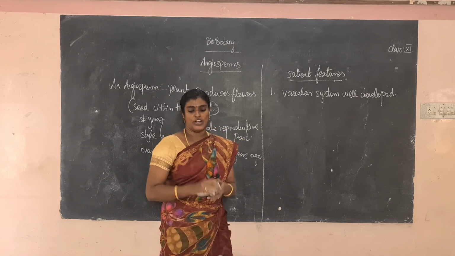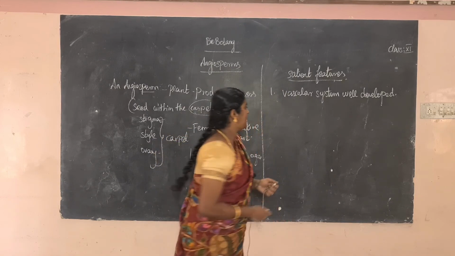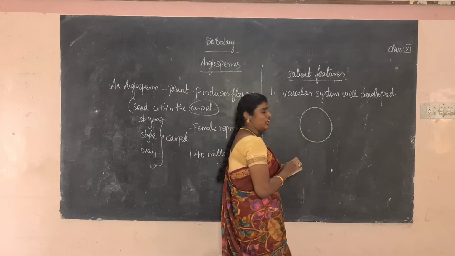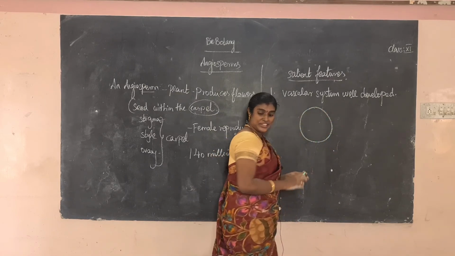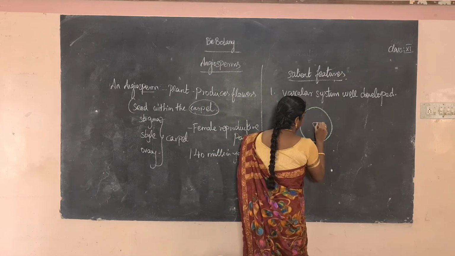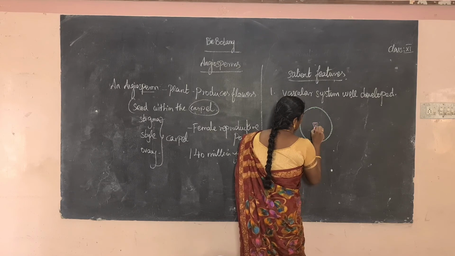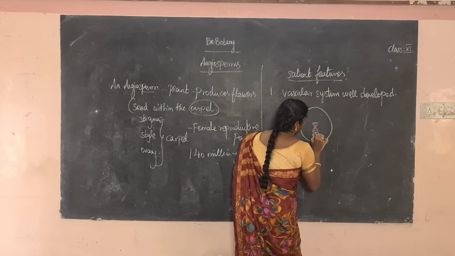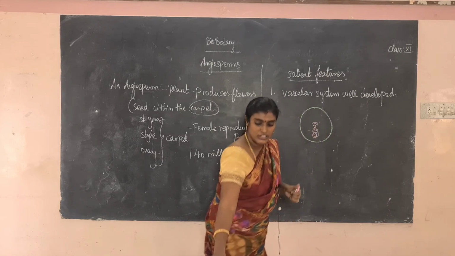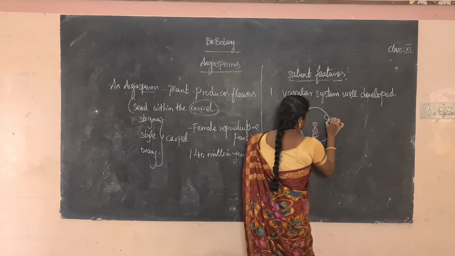What is xylem and what is phloem? For example, this is a normal vascular bundle. Inside the vascular bundle some xylem cells are present. For example, these are xylem cells. Okay, next, what is phloem? These are phloem cells.